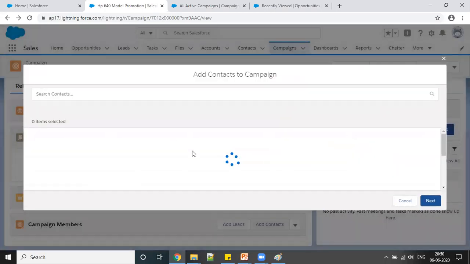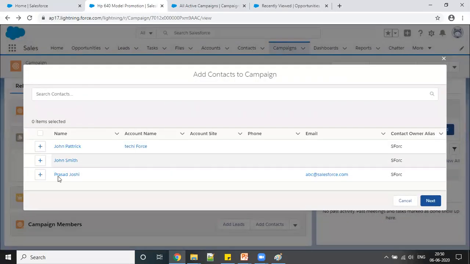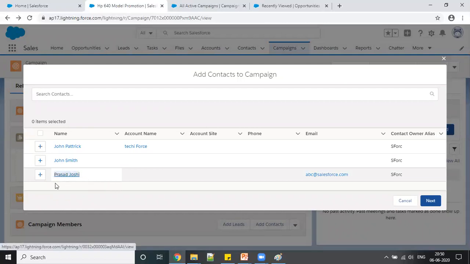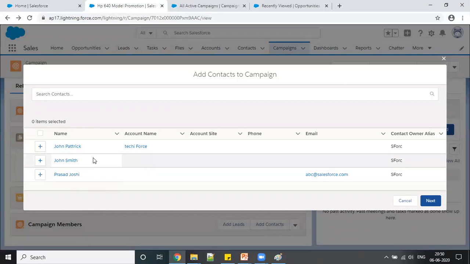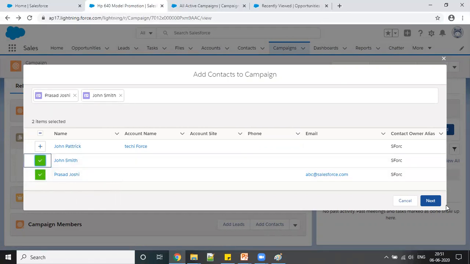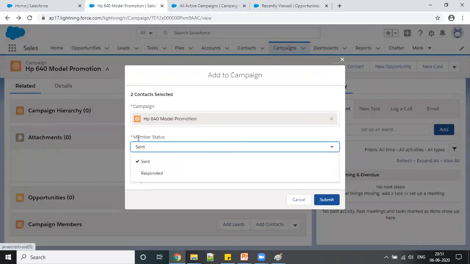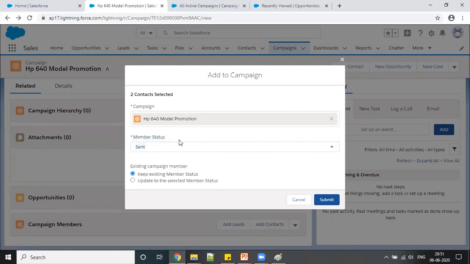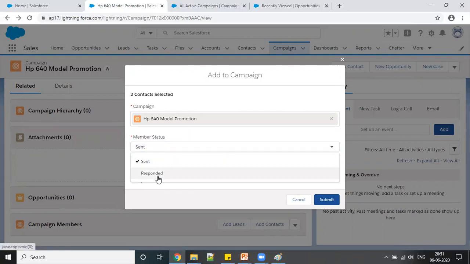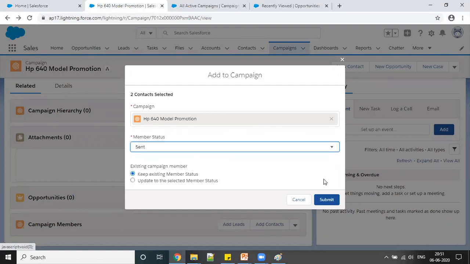In my org, I already have a few contacts. In the last session, I created this contact, and then I created one or two more, so that we can do some transactions at least to understand this. So I'm going to add these two contacts. Simply click on this plus sign, click next. This member status is whether you have sent them the campaign or they have responded. Right now I have not sent it, so obviously there is no chance of them having responded. So I'm selecting sent, and I'm submitting this.